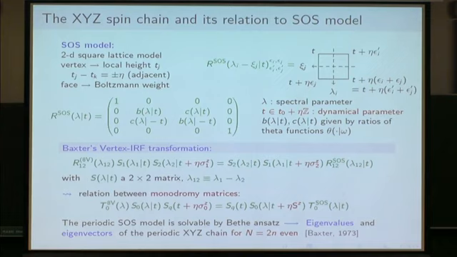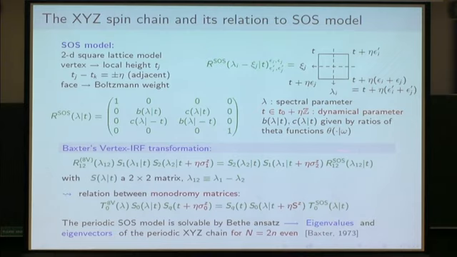And so the relation between the R matrices of the two models is given by this so-called vertex IRF transformation, this kind of dynamical gauge transformation, where S is a 2x2 matrix, which also depends both on the spectral and dynamical parameters. And pay attention here to the fact that the dynamical parameter gets shifted by some copy of sigma z along the space on which the corresponding matrix does not act.